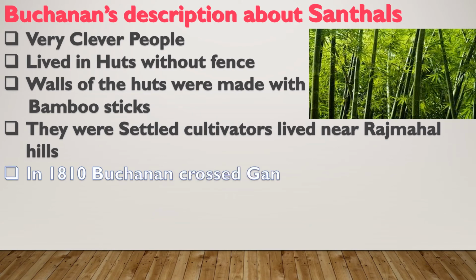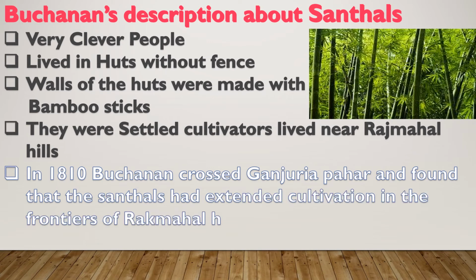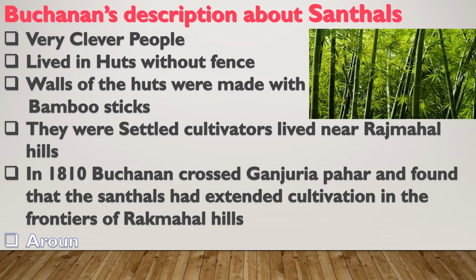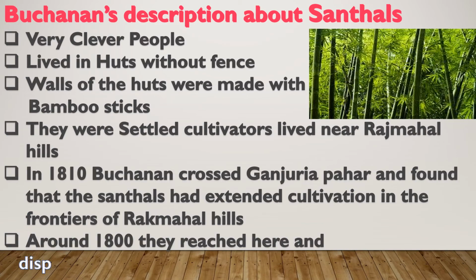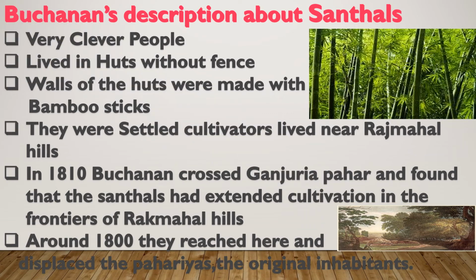In 1810, Buchanan crossed Ganjuria Pahad and found that the Santals had extended cultivation in this area and close to the Rajmahal Hills. Around 1800, they reached here and displaced the Paharias, the original inhabitants of Rajmahal Hills.